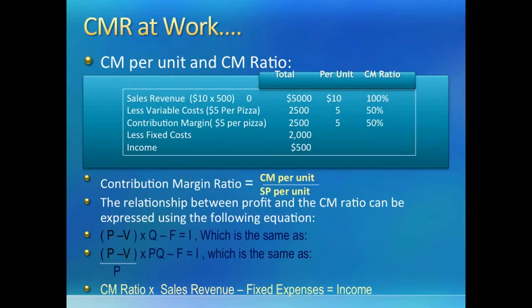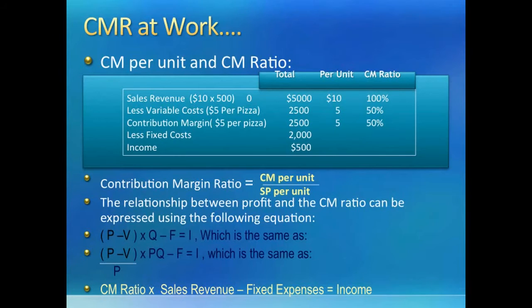For our pizza store example, contribution margin ratio is 5 divided by 10. Since we take sales price to be 100% always, contribution margin for this example is 50%, meaning that each $1 of increase in sales leads to an increase in contribution margin of 50 cents, meaning 50%.